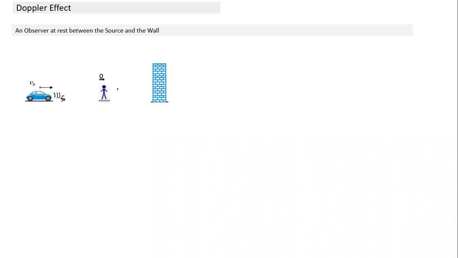So there are 2 ways. He will hear some sound coming from this side, and he will also sense some sound coming from the other side on reflection. So this one will have a certain frequency F1 and this may have a certain frequency F2. Can we calculate both the frequencies here, and check whether the frequencies are the same or different? Is it possible to check? This is Vs, this is F0, and the speed of sound is V in all cases. What will F1 be here? F1 indicates the frequency directly from the moving car.